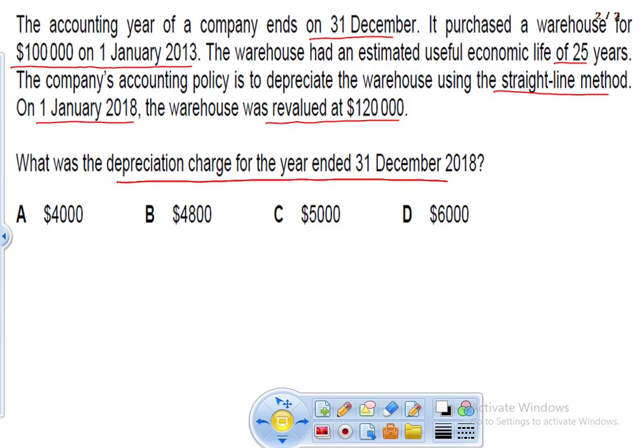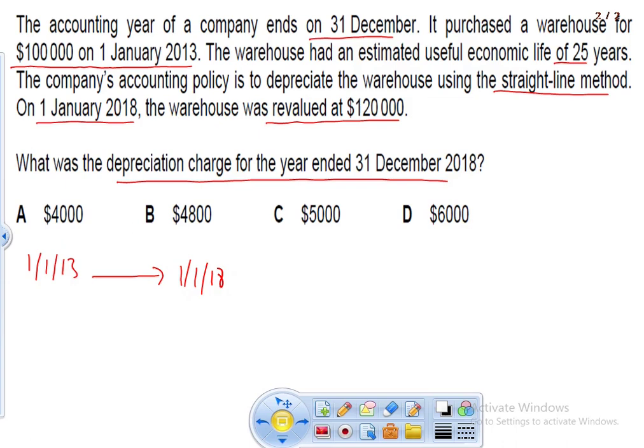Okay, this question is very easy and common as well. You can see some similar questions in later questions as well. In this case, the asset was purchased on 1st January 2013, and then it is revalued on 1st January 2018.